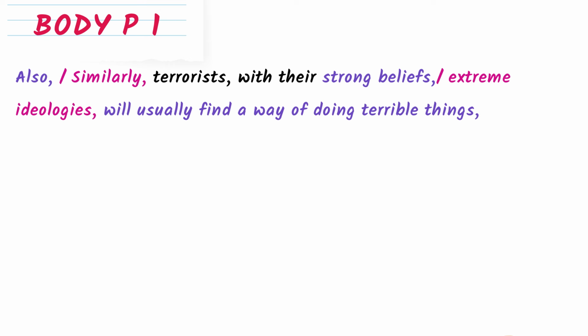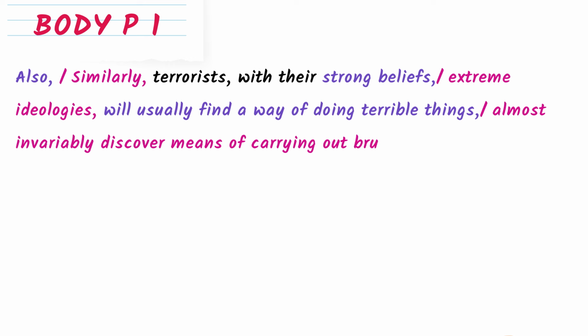Again, this is very simple, right? It's a pre-intermediate level sentence. Usually find a way of doing terrible things. So I write something like this: almost invariably discover means of carrying out brutal and horrific acts. Instead of find a way, I write discover means of doing something. Instead of doing, I write carrying out. And instead of terrible things, I write brutal and horrific acts.